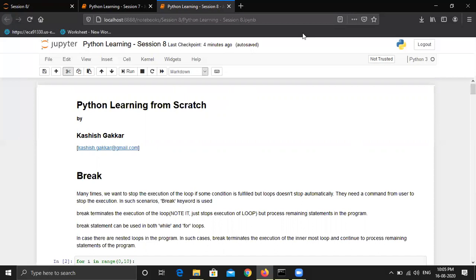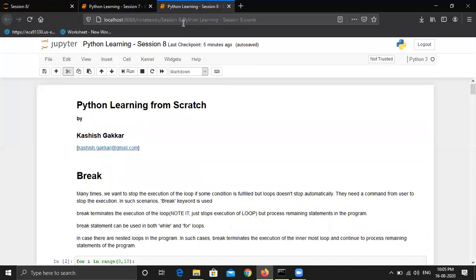First one is break. So let's take an example. If I'm running a loop, let's just recall what a loop is. Loop is something to reiterate the same statements multiple times, so that we are getting the results as per the operators or the parameters that we are giving in the for loop.